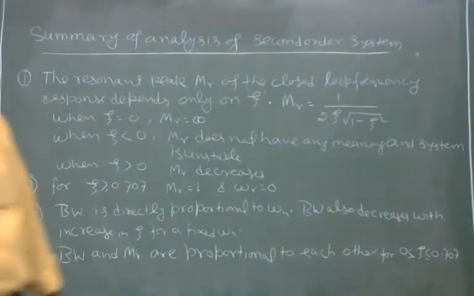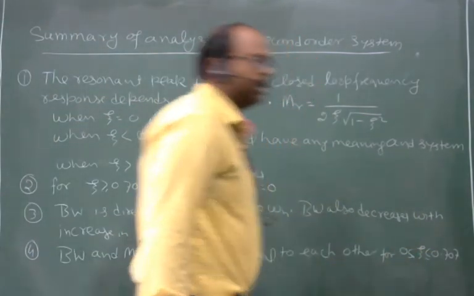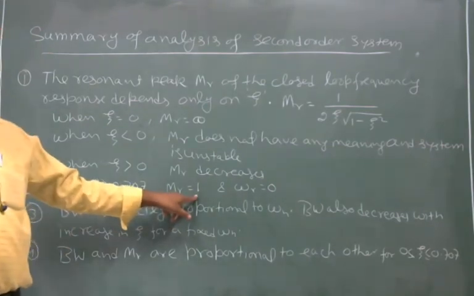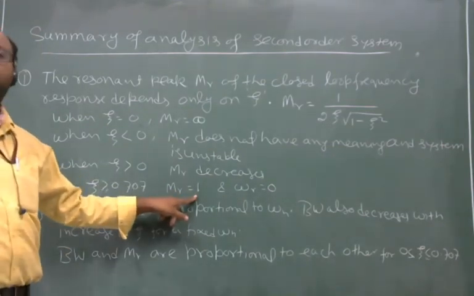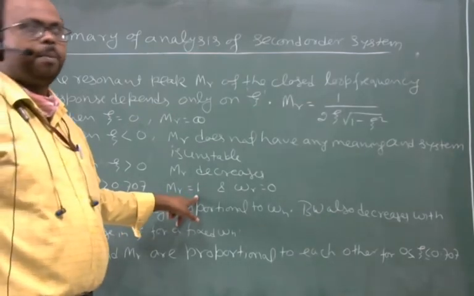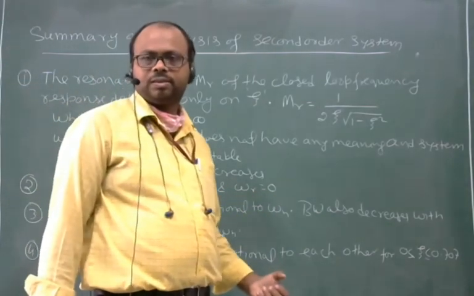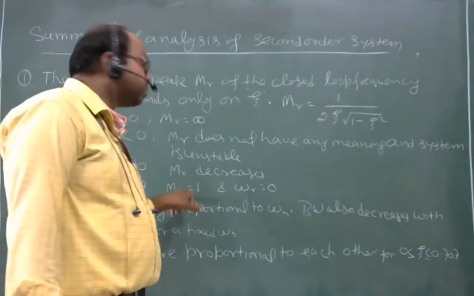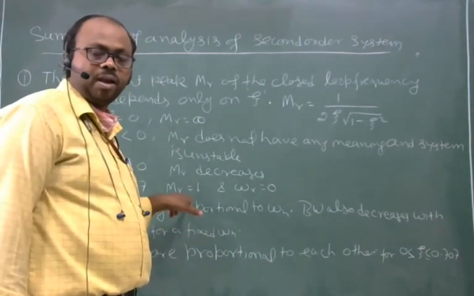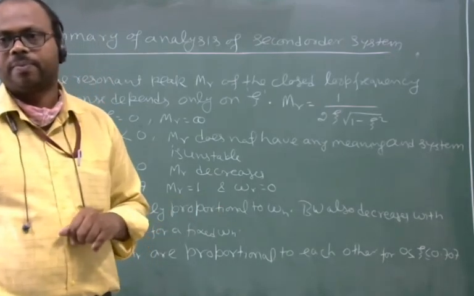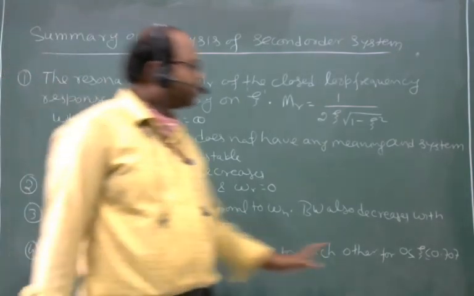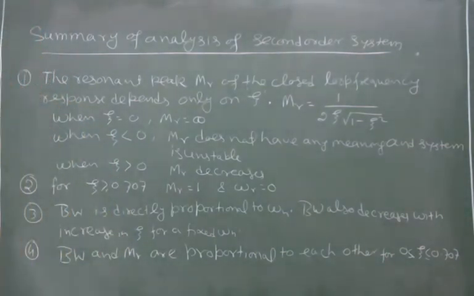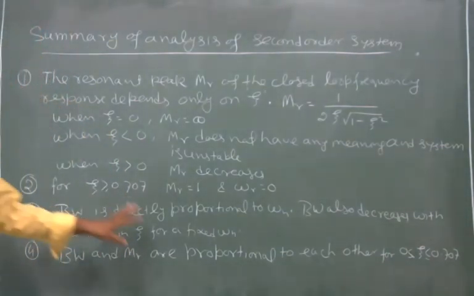Because after 0.707, MR is always 1. Bandwidth will decrease, but MR is constant. Here MR is 1. So after zeta more than 0.707, there is no relation between MR and bandwidth.